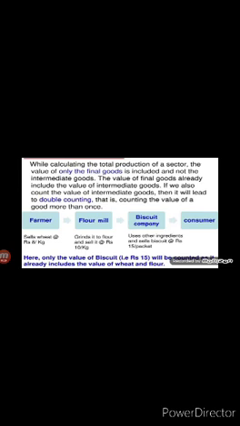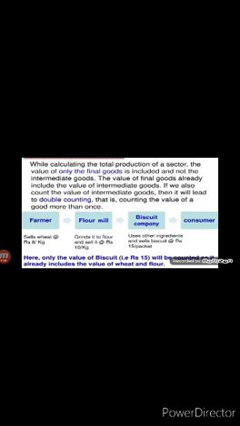This is because intermediate goods such as cotton, sugar, flour, etc. are used up in the production of final goods and services, that is, cloth, biscuits. The value of final goods and services already includes the value of intermediate goods. If we include the value of intermediate goods separately, then it will lead to double counting.